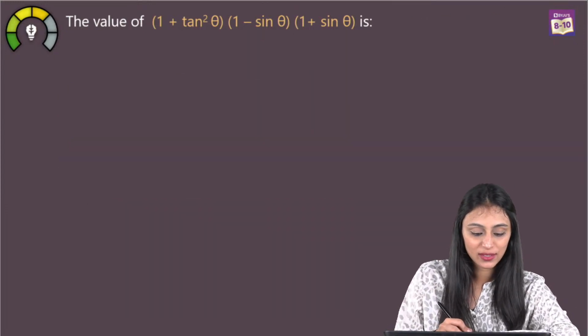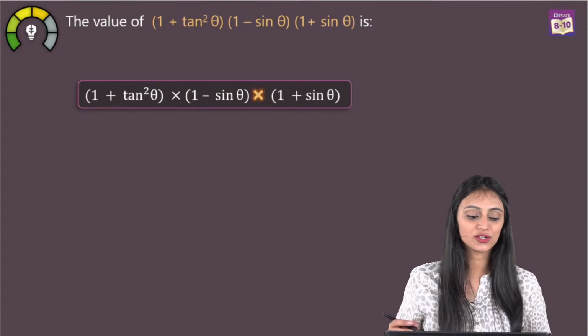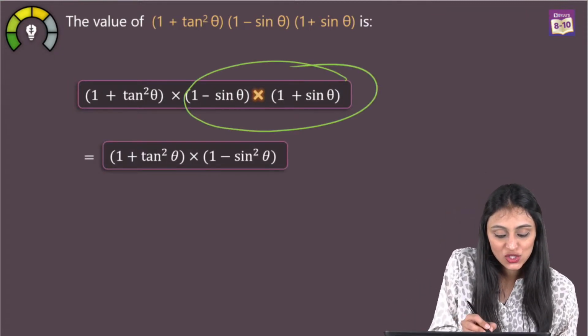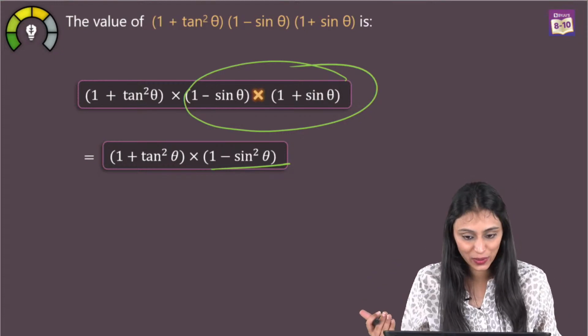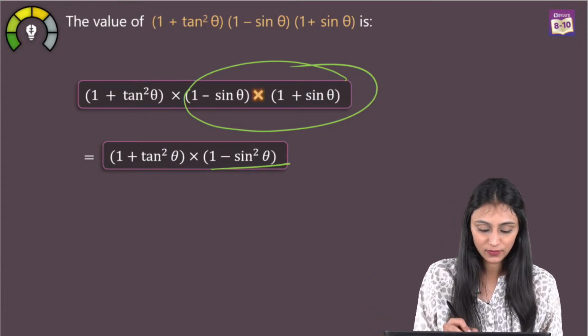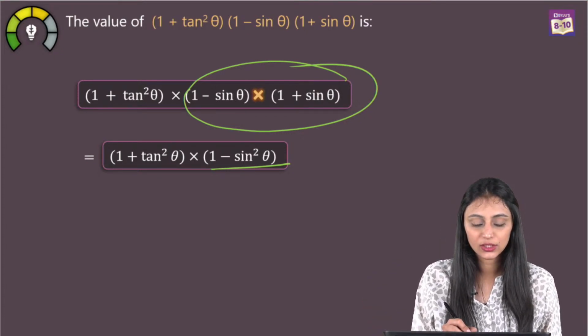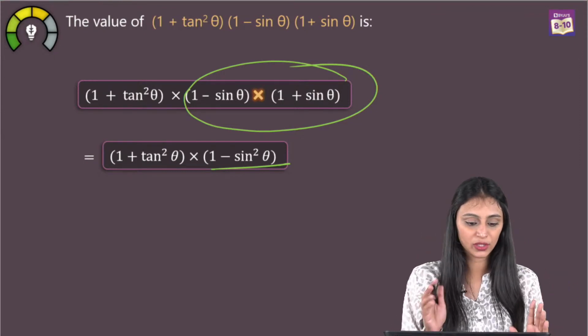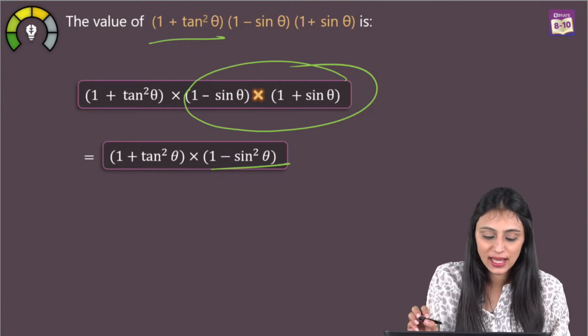So what I can do here is simply put these values here. 1 plus tan square theta will be multiplied by this thing, which is nothing but 1 minus sine square theta. Okay? Pooja, you're not able to understand? See, I have just started from here. The explanation has just started from here. 1 plus tan square theta remains as it is.